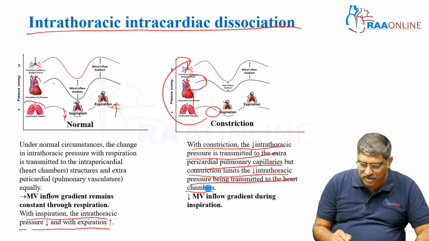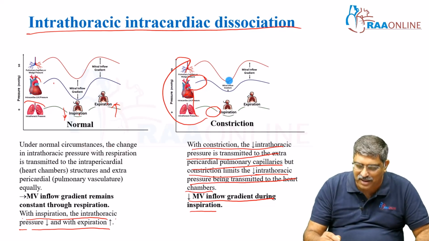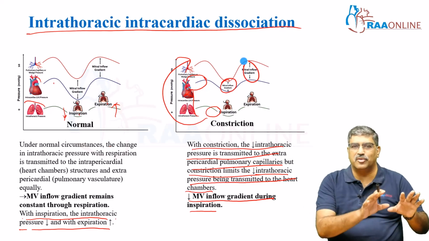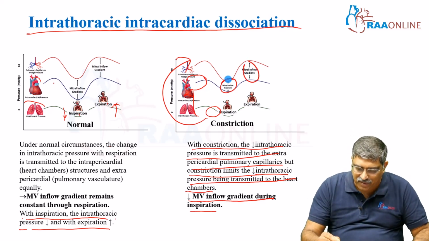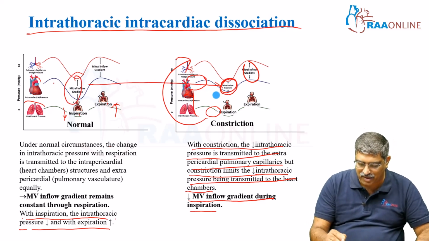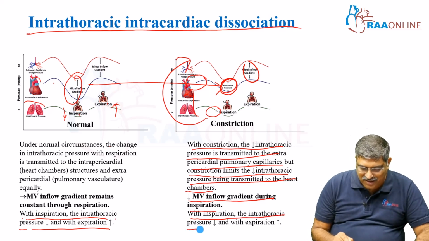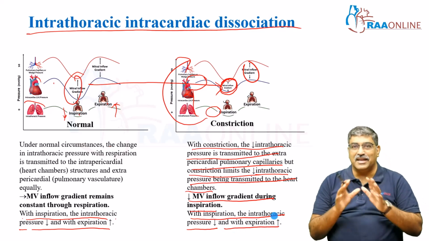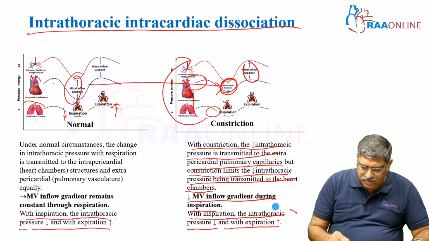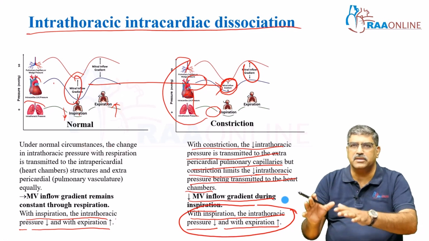But what happens? There is going to be a decreased mitral inflow gradient with inspiration, but with expiration, the mitral inflow gradient is very much similar to the normal. But in inspiration, the gradient, which was like this, is drastically reduced. And with inspiration, the intrathoracic pressure decreases, and with expiration it increases. That is another important thing which we have to follow.